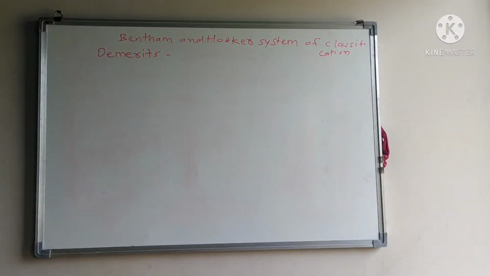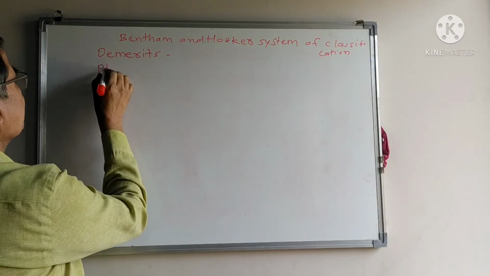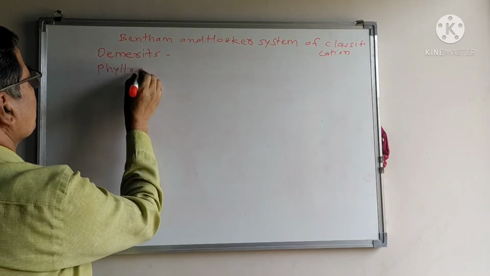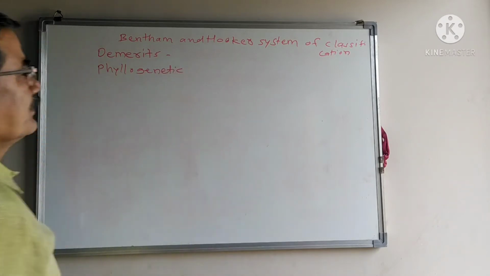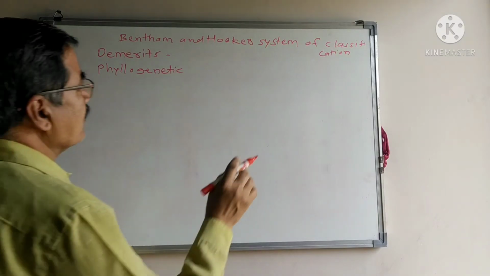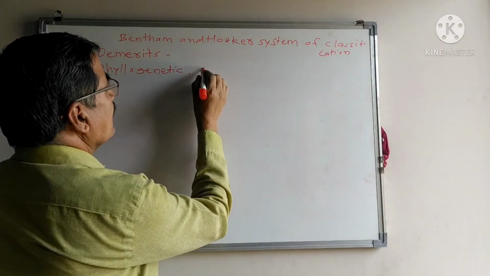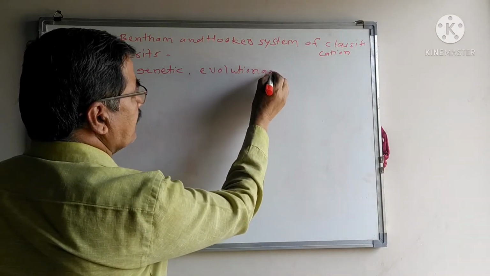Here, the system is not a phylogenetic one. It does not give any idea of the evolutionary trends.